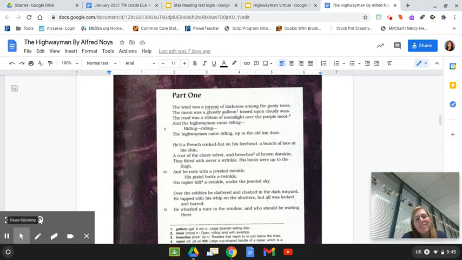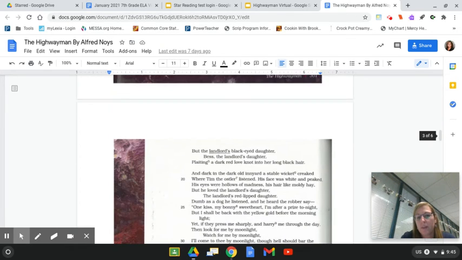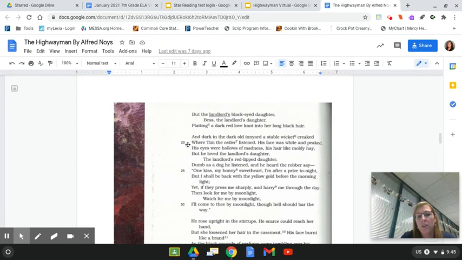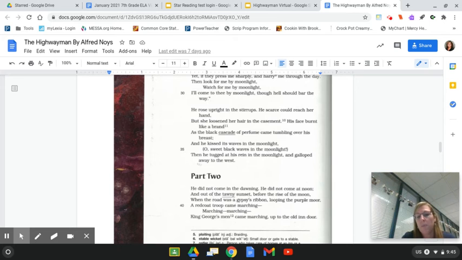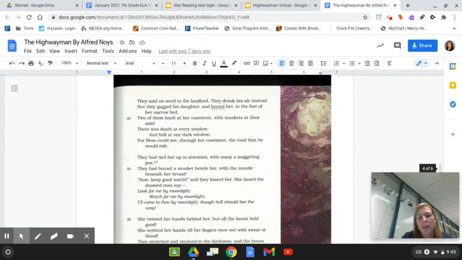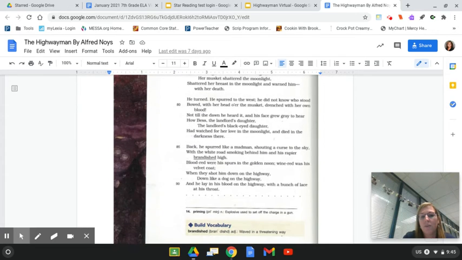All right, so let's get started and talk about our poem here. So this is a story. It is a narrative poem, and so this is going to go in chronological order. It's going to start at the beginning of the story and go all the way through. And you'll notice, again, these short stanzas on each page. You're going to notice that the different areas are numbered. And so as you go through, just kind of taking a look, there are two parts to the poem, part 1 and then part 2. And we're just kind of skimming and scanning as you go through and notice and see where the poem ends.